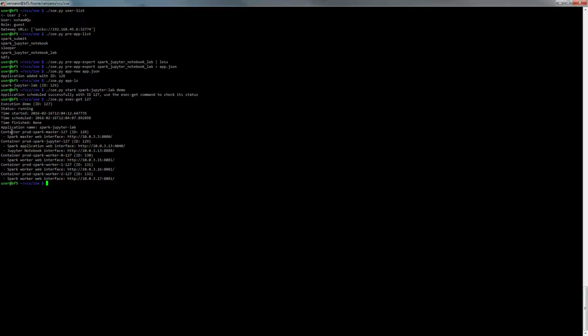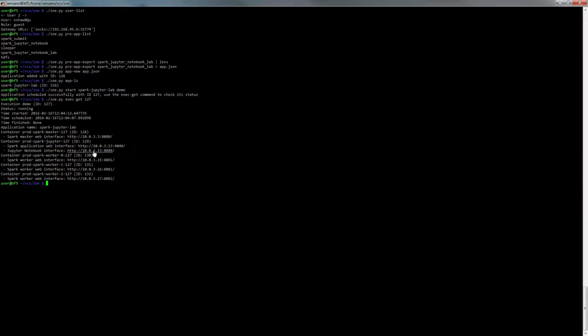and here we have all the URLs that we can use to access our running application. So we have the Spark master, the Spark application, this will be available only after we actually run some Spark application in the cluster. Then we have the Jupyter notebook and the 3 workers.